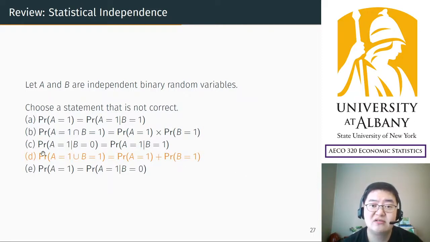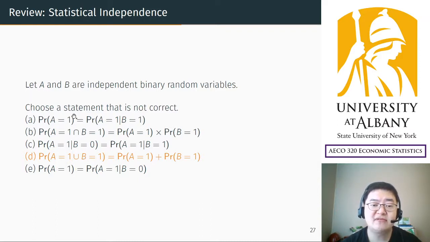So this was just to remind you of what we have learned. This is a special addition rule. This holds when A and B are mutually exclusive. But let's think about one.